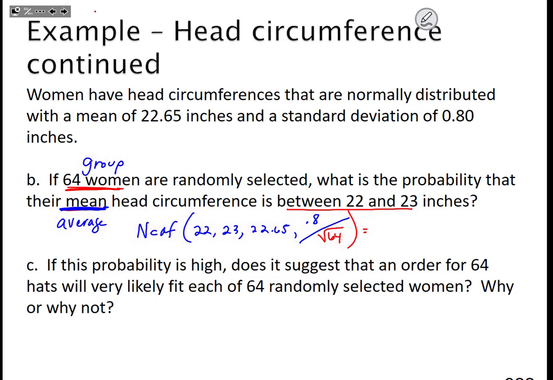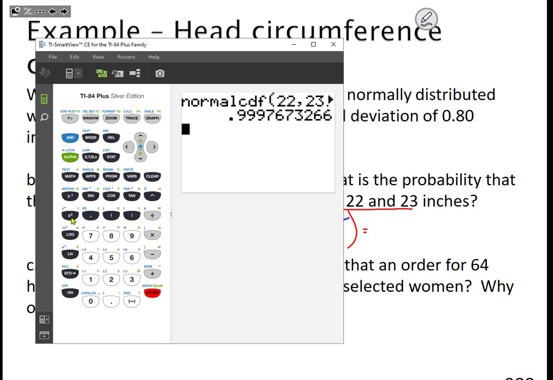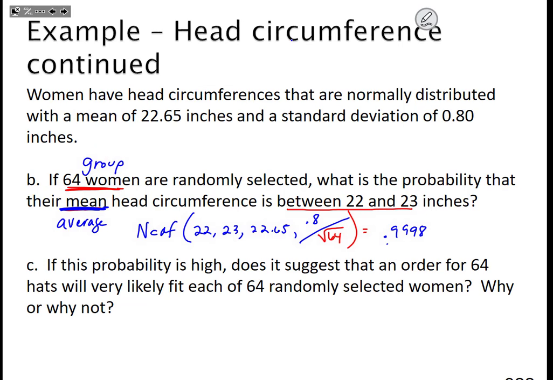And our answer, again, if you want to see that on the graphing calculator, if you're still struggling, I've pulled my calculator up. We have the lower 22 to 23, 22.65, and then we type in 0.8 divided by square root of 64. Hit paste and enter. Our answer then becomes 0.9998. Usually they ask for 4 decimals. And since it's a probability, we leave it like that. Although you can always think about it as 99.98%. That is really, really close to 100%.